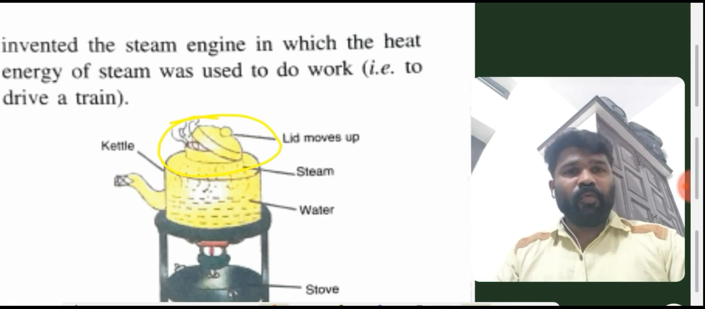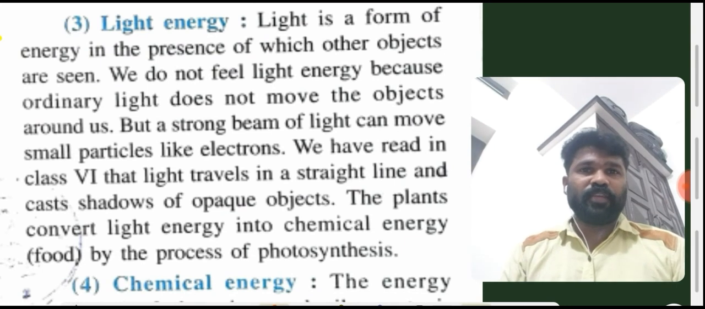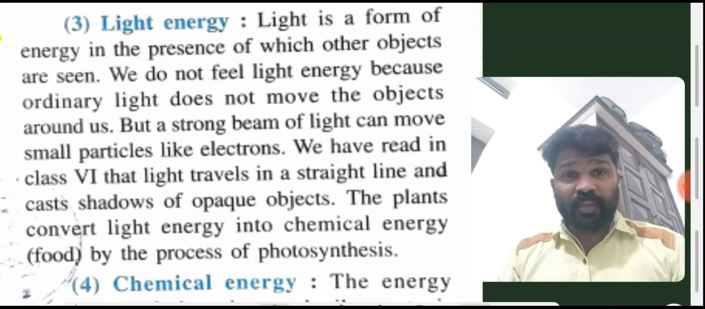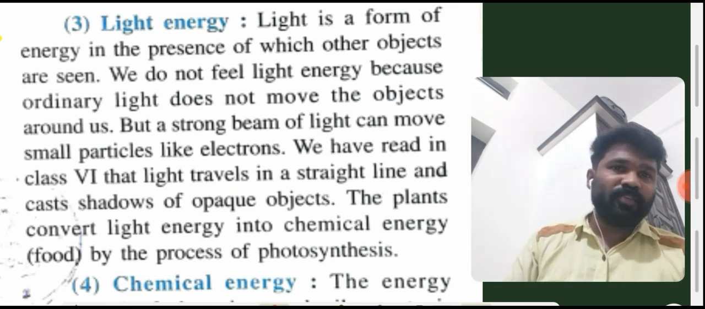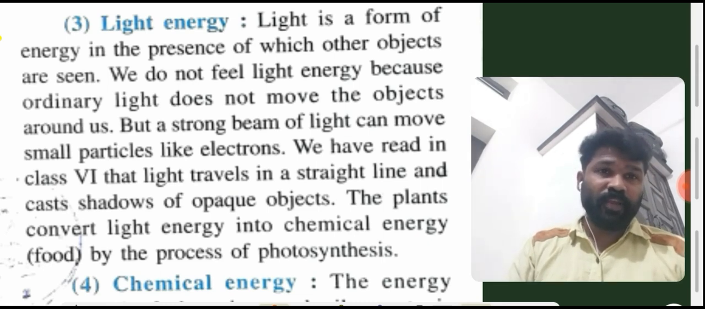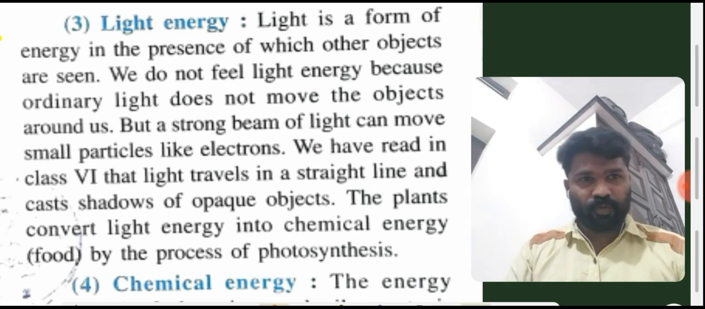Okay students, now we are going to discuss the third type of energy, that is light energy. Light is a form of energy in the presence of which other objects are seen. We do not feel light energy. Why? Because ordinary light does not move the objects around us. But a strong beam of light can move small particles like electrons.